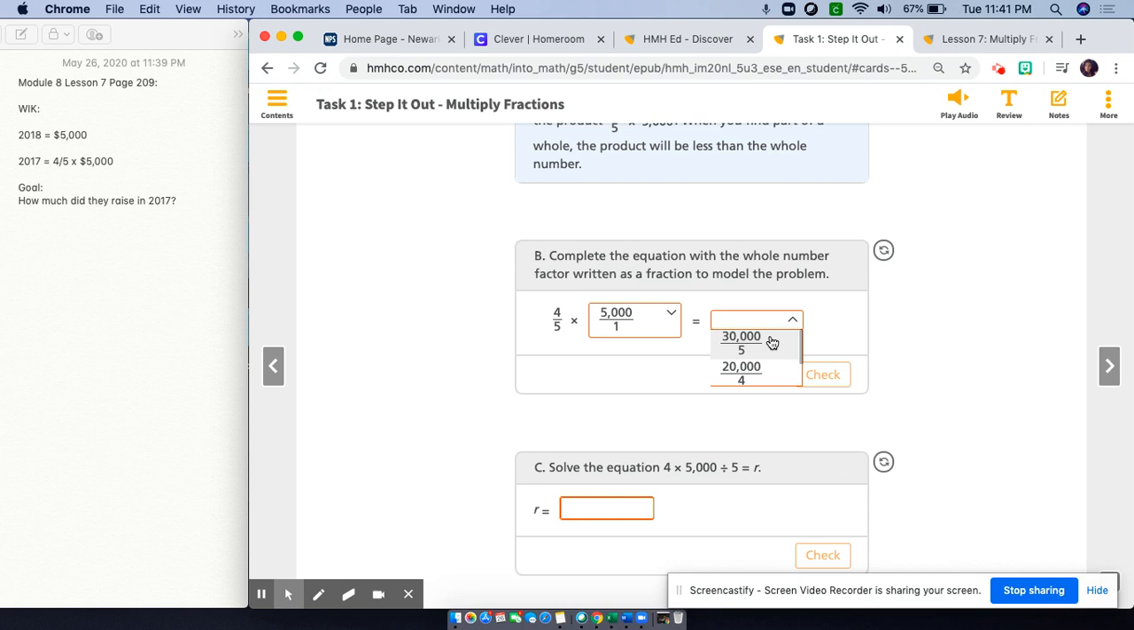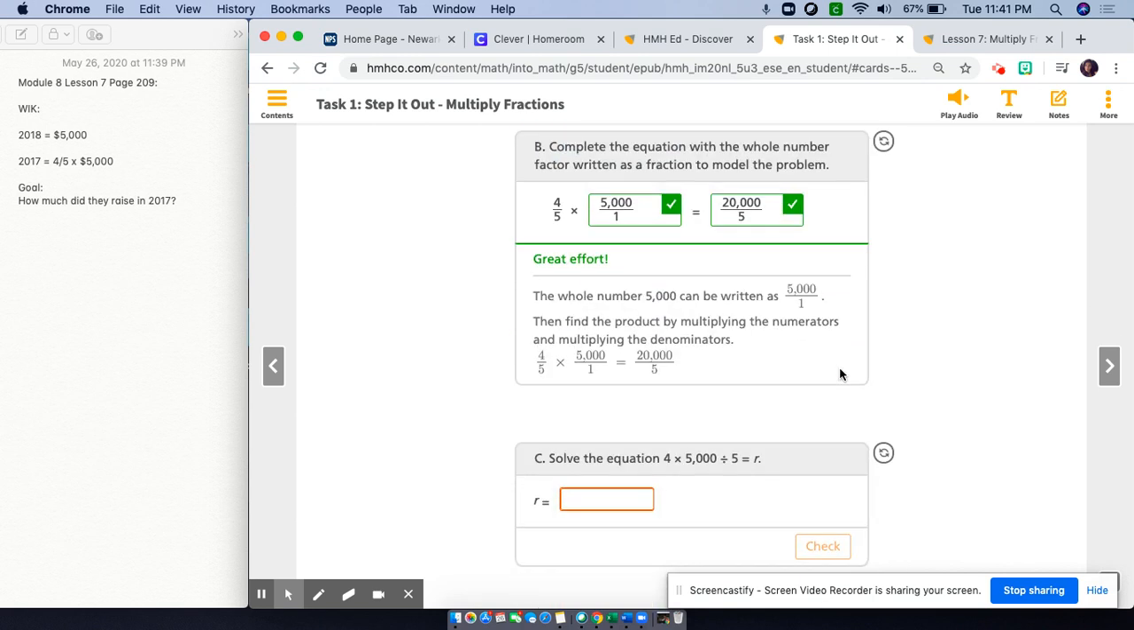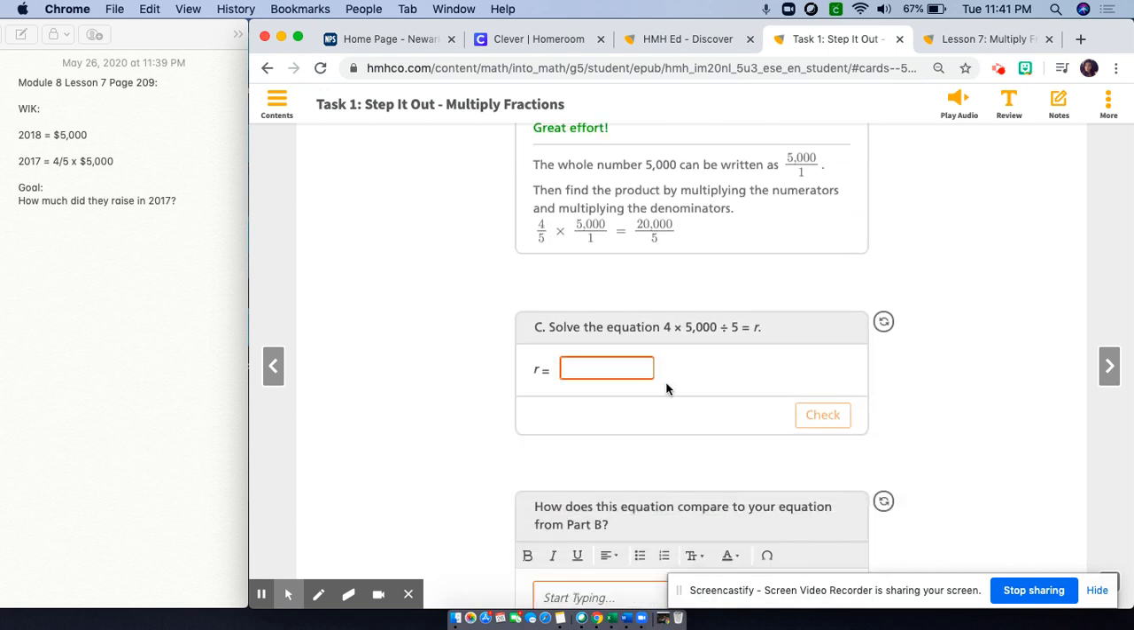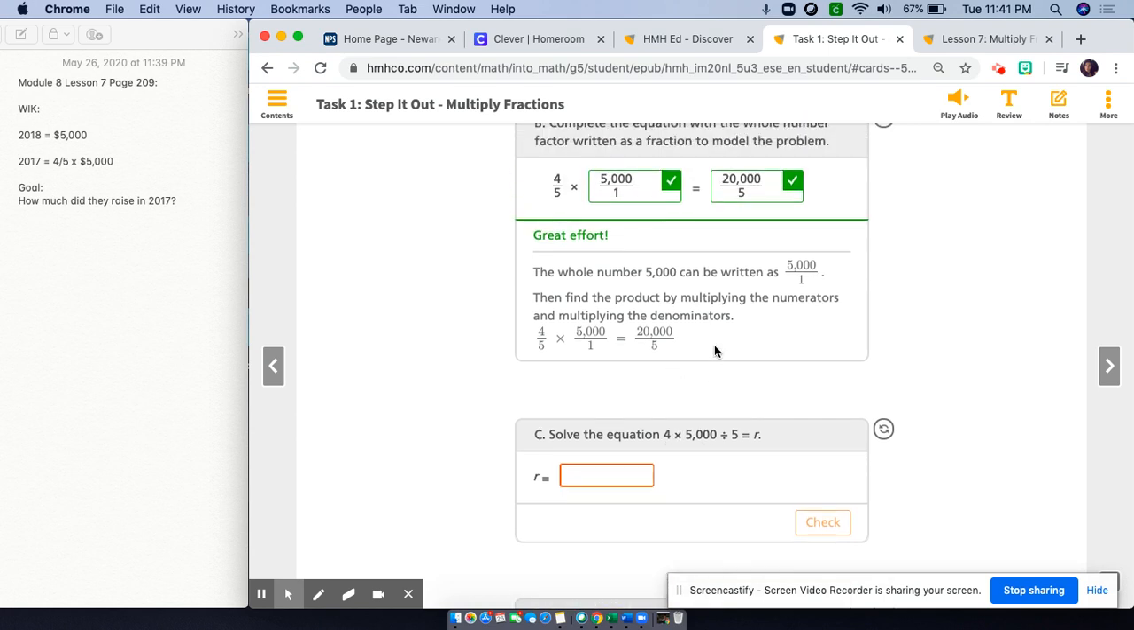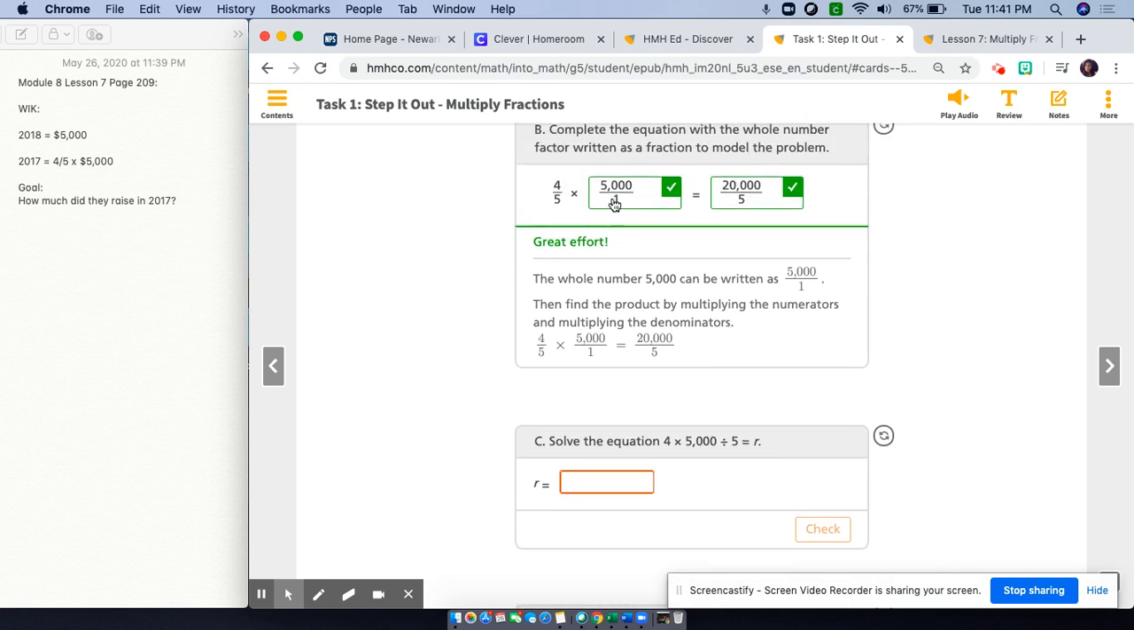So I know the first option is not available for me. I'm left with these two. Now my denominators: 5 times 1 is 5. Let's check. That's correct. Part C says solve the equation. So if I did 4 times 5,000, which we did, we got 20,000, and then 5 times 1, I got 5. I now have to find the answer for this.